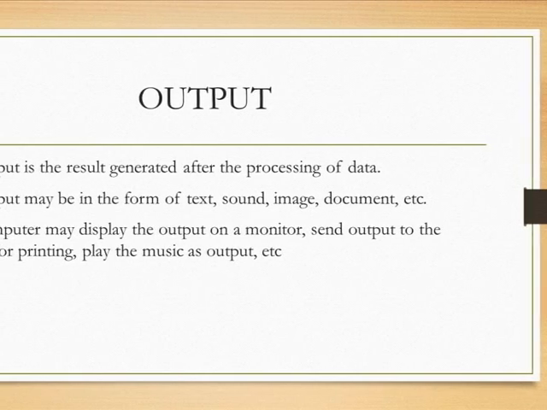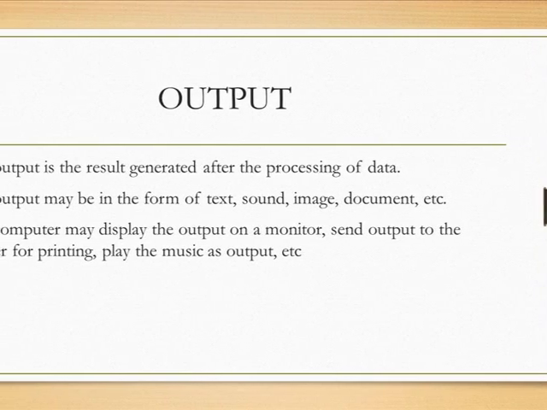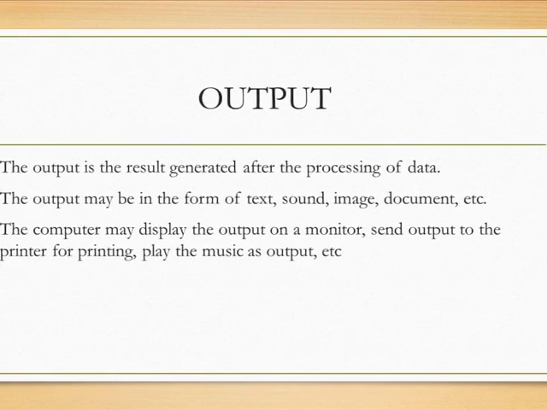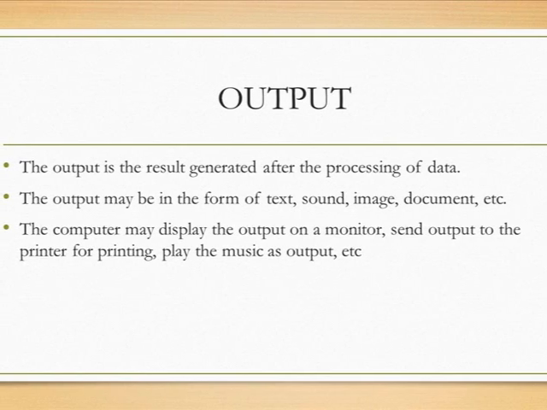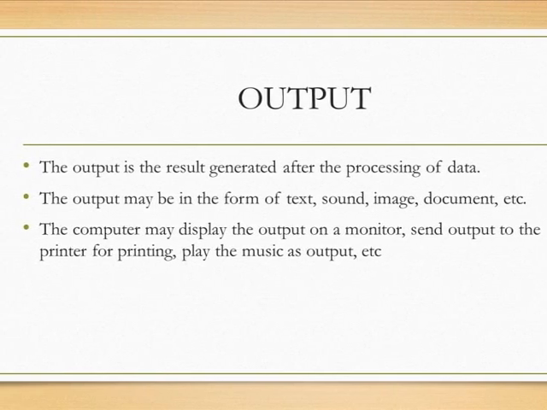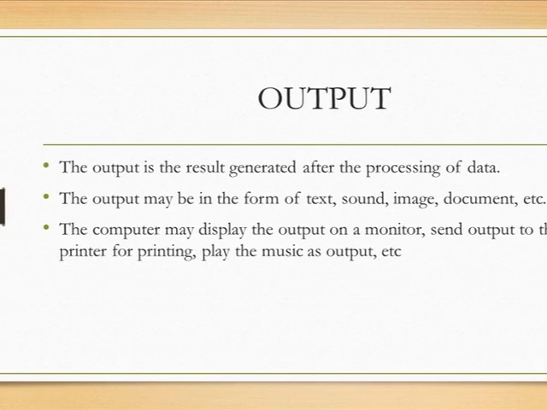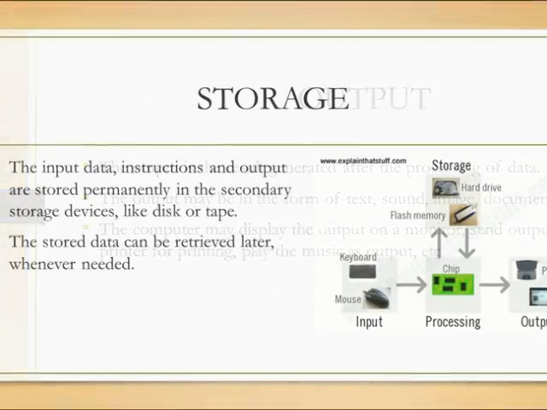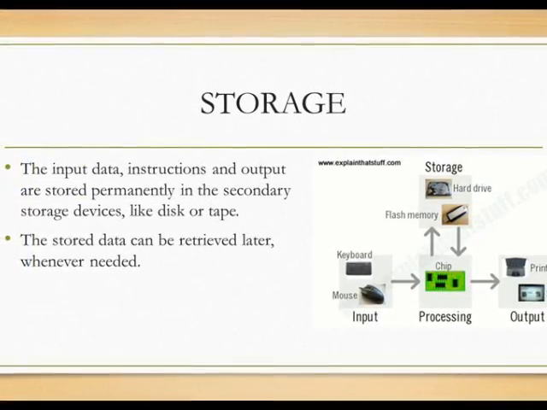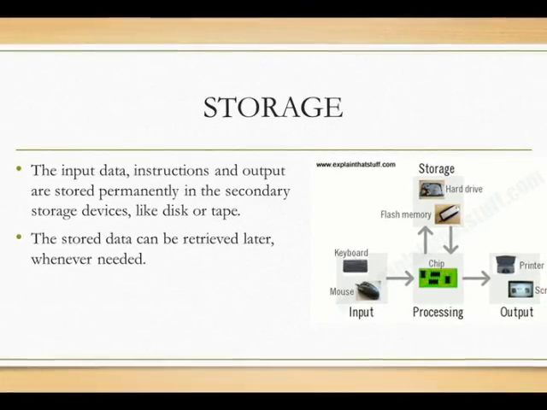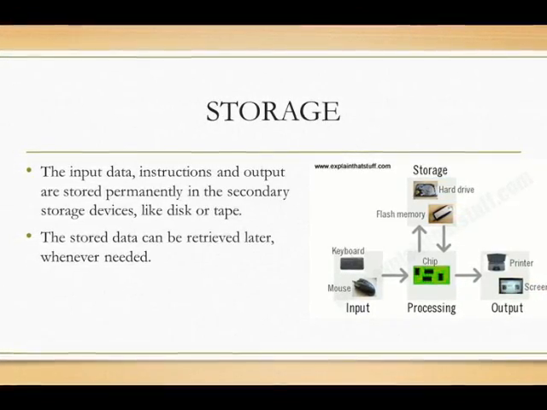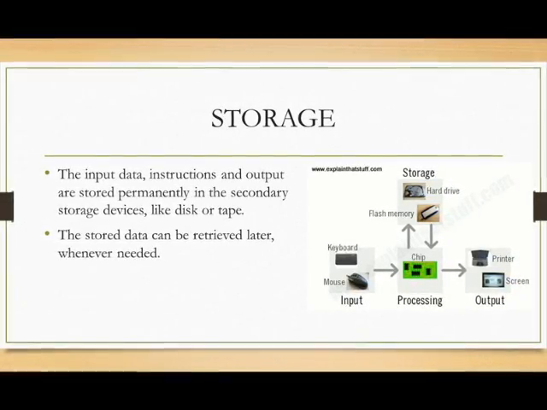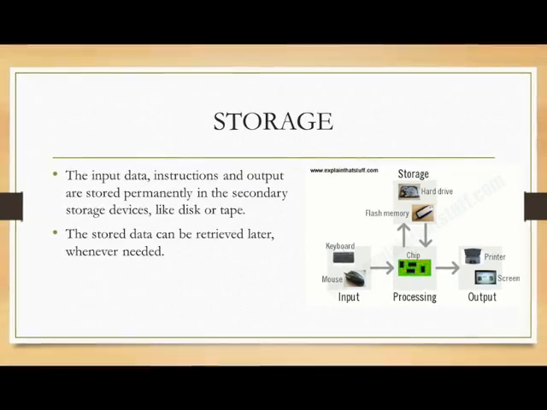Output. The output is the result generated after the processing of data. The output may be in the form of text, sound, image, document, etc. The computer may display the output on a monitor, send output to the printer for printing, or play the music as output. Storage. The input data, instructions and output are stored permanently in a secondary storage device like disk or tape. The stored data can be retrieved later whenever needed.